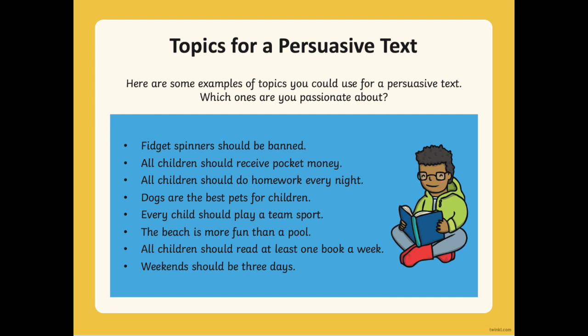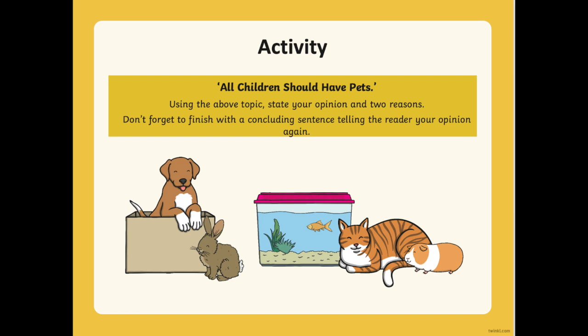So there are some very good examples of topics for a persuasive text. If you would like to write about one of those, you can choose one of those topics for the writing activity. If you can think of your own topic, you may also write about your own topic. If there are too many topics to choose from, here is a very easy one that you can do. All children should have pets. Using the above topic, state your opinion and 2 reasons. Don't forget to finish with a concluding sentence telling the reader your opinion again.